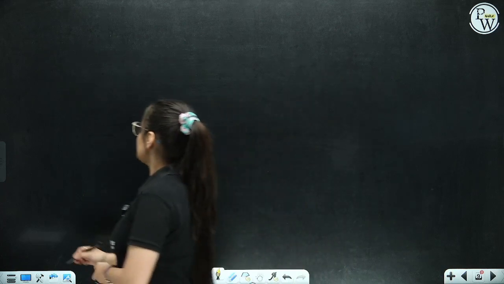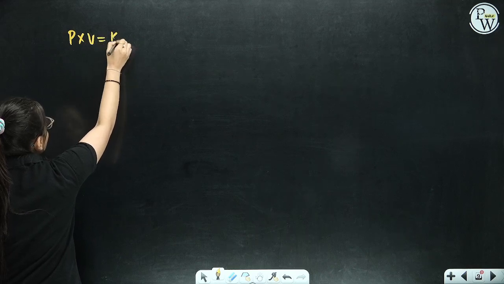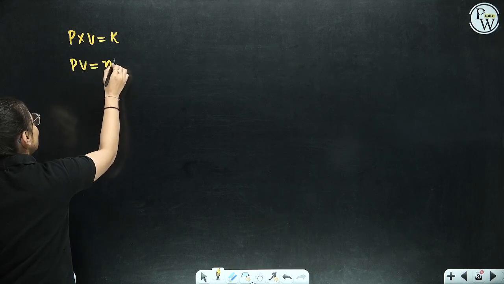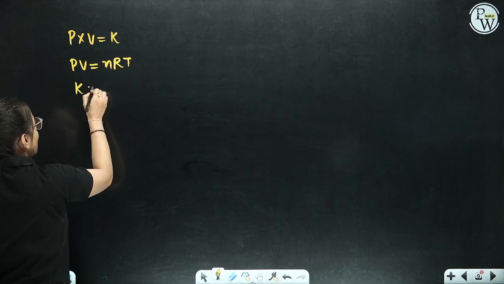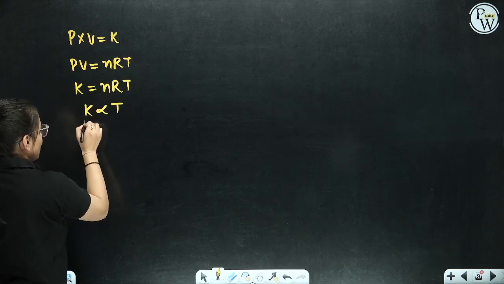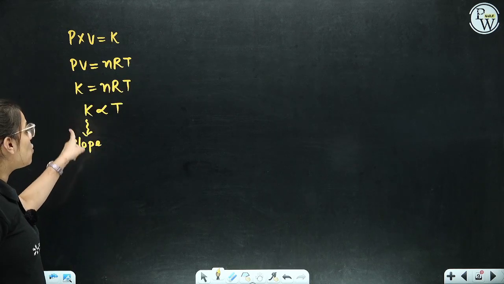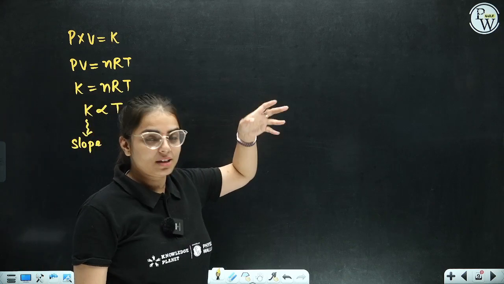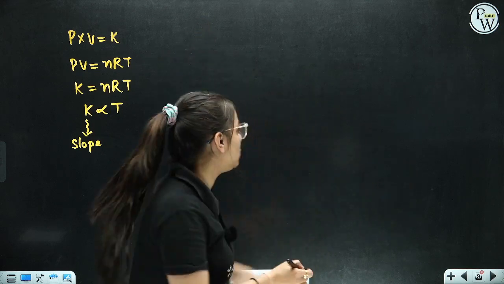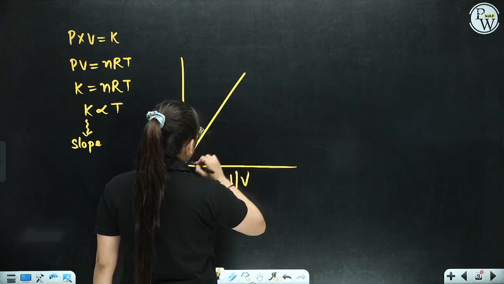Let's understand this. Students, I have told you that pressure into volume is equivalent to constant K. We know that PV is equivalent to nRT. And PV is equal to K. So, K is equal to nRT. Very simple. That means K is directly proportional to temperature. What is K? K is basically your slope. Now only we have seen the graph. That means the slope which is the highest will have the highest temperature, no? So if I draw that again, over here we have pressure, here we have 1 by V, and here we have 3 temperature curves.